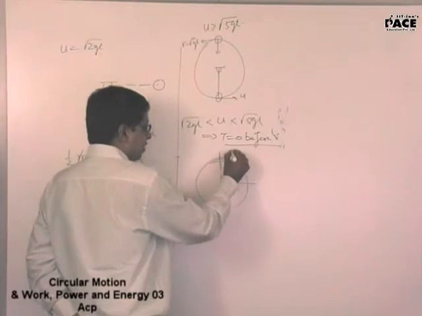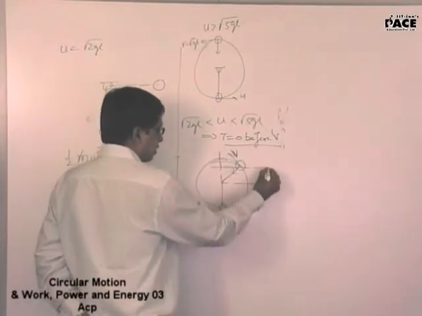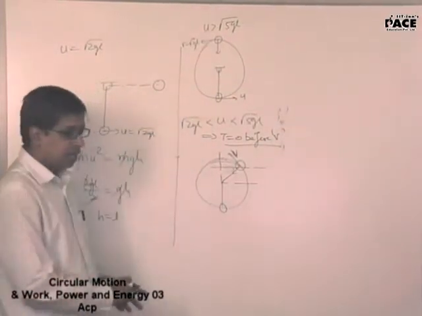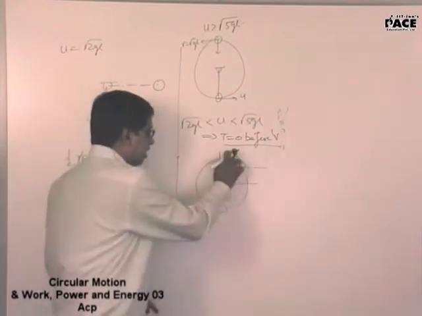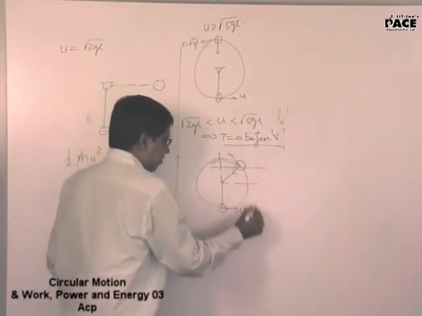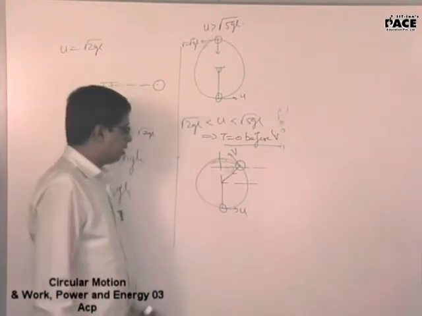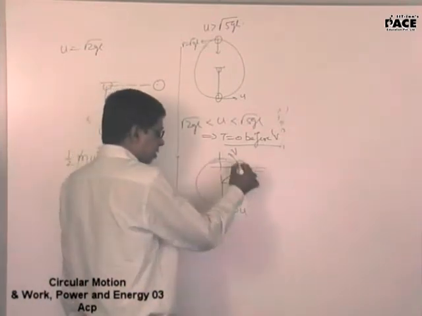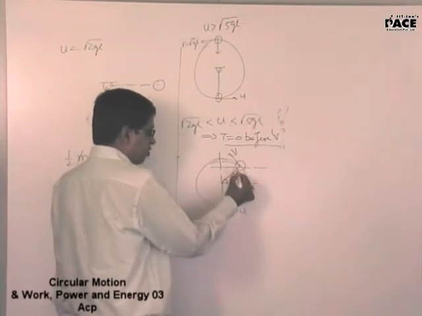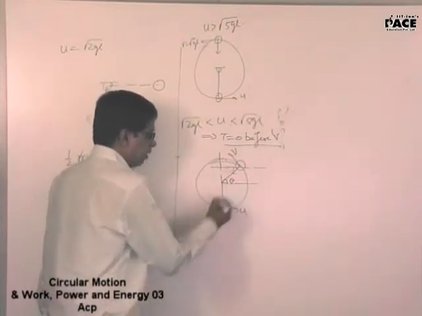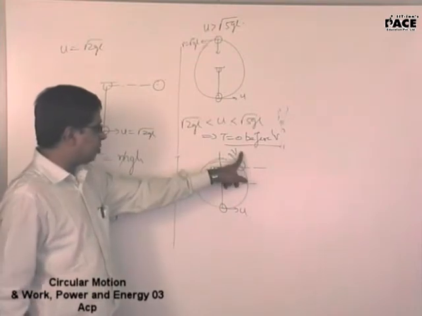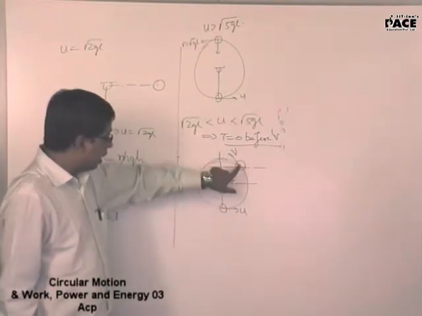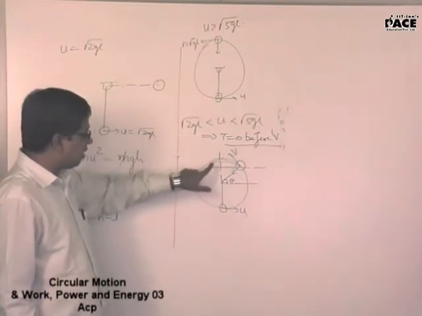How do I get the further calculations for this? The further calculations will come this way. Conserve the total energy here and here. I gave a velocity of u here and this will be v, right? So this will be v and this will be u. This will be theta. This will be u, this will be v, this will be theta. I would like to know with what velocity it is leaving the circular track.